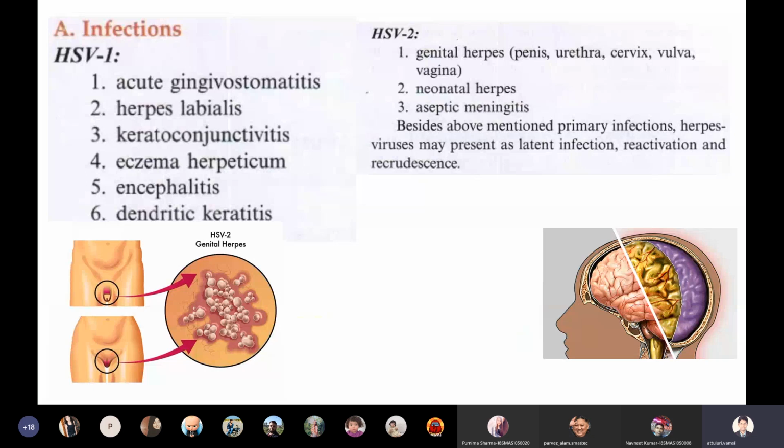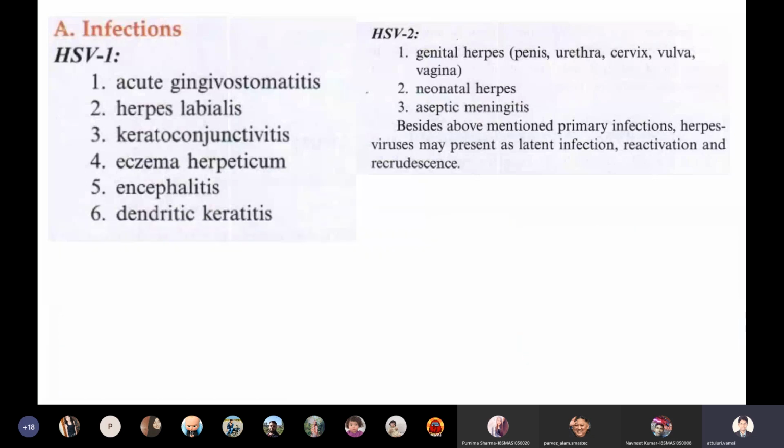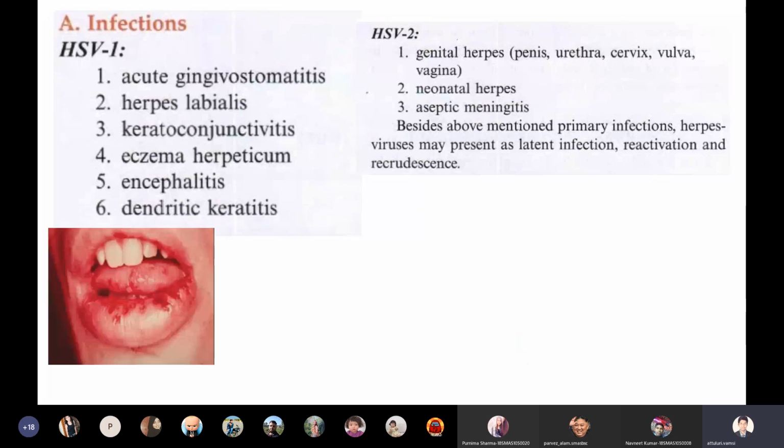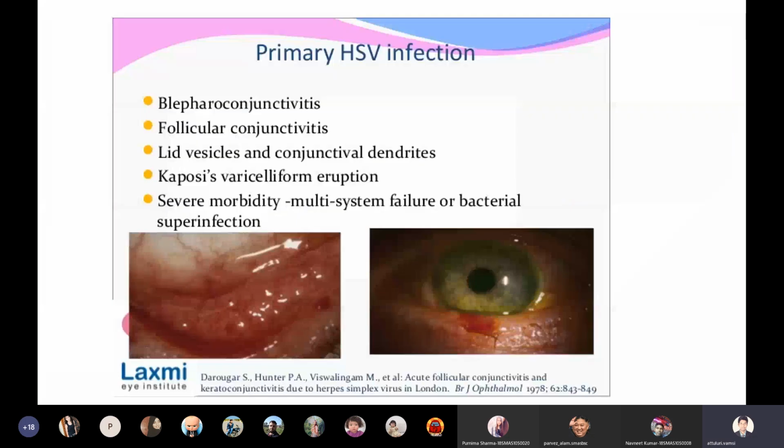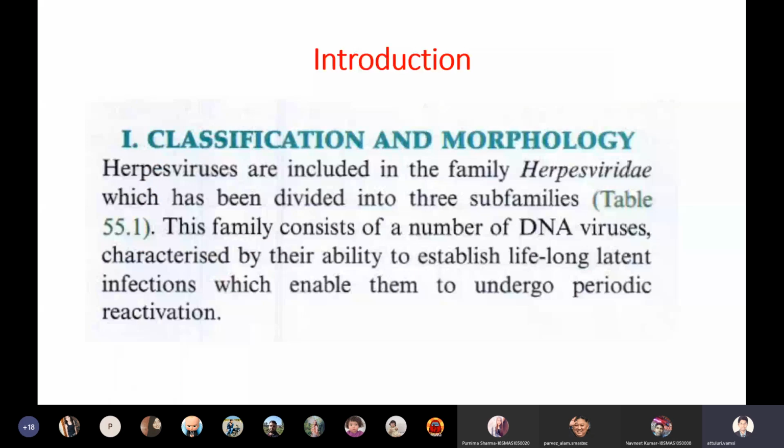So let us start the actual notes of these herpes simplex viruses. Coming to the introduction to the herpes family: herpes viruses are included in the family Herpesviridae, which is divided into 3 subfamilies, alpha, beta, gamma. All these are DNA viruses. They are characterized by the ability to establish lifelong latent infection. Till the patient's death, they will have this herpes infection.